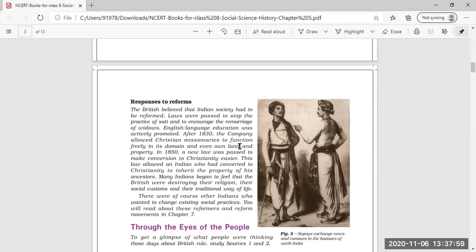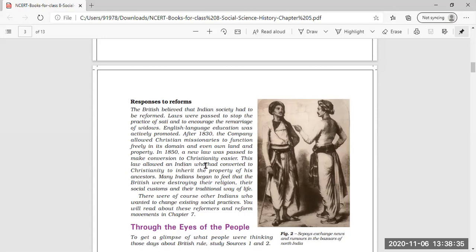Now, after 1830, the company allowed Christian missionaries to function freely in its domain and even own land and property. Now, special treatment was given to the Christian people during the British time. Those who were Christian missionaries, those who used to propagate the Christian religion, were given land and property, and they were allowed to function freely anywhere in the territory.